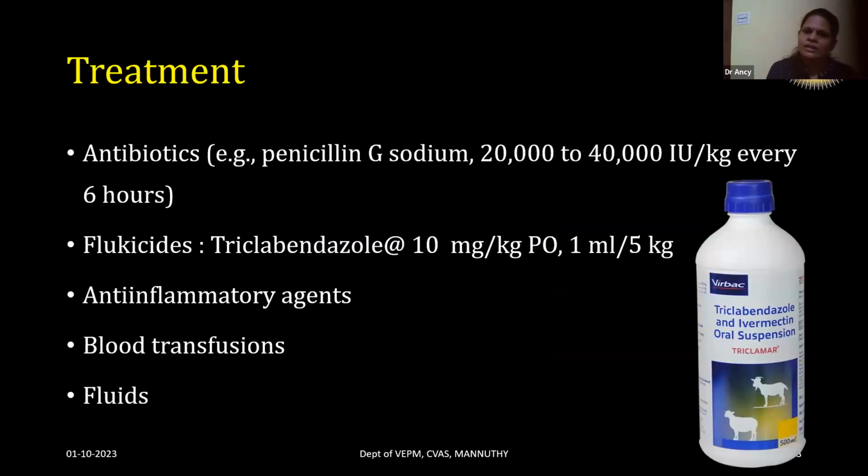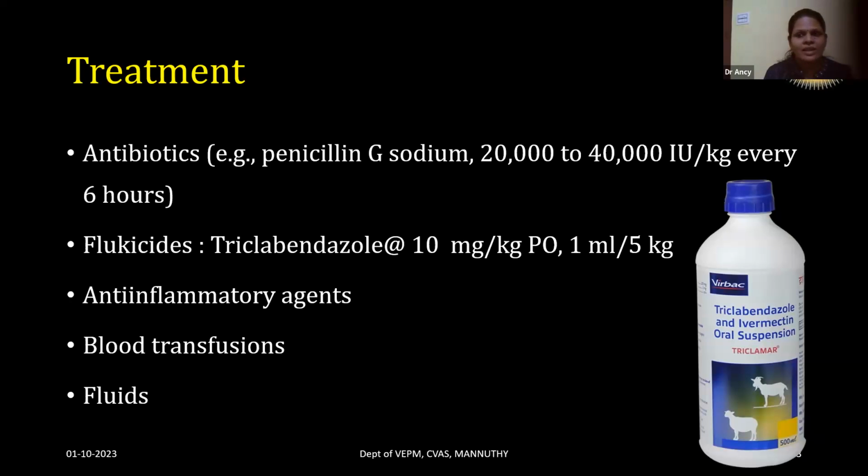Treatment is mainly penicillins, 20,000 to 40,000 IU per kg body weight every 6 hours. And flukicides should be used because liver flukes are the main predisposing factor for this disease; it is most commonly seen in areas with heavy liver fluke infestation. Triclabendazole can be used as a flukicide at 10 milligram per kg body weight orally. Anti-inflammatory agents like NSAIDs, flunixin meglumine or meloxicam should be used.